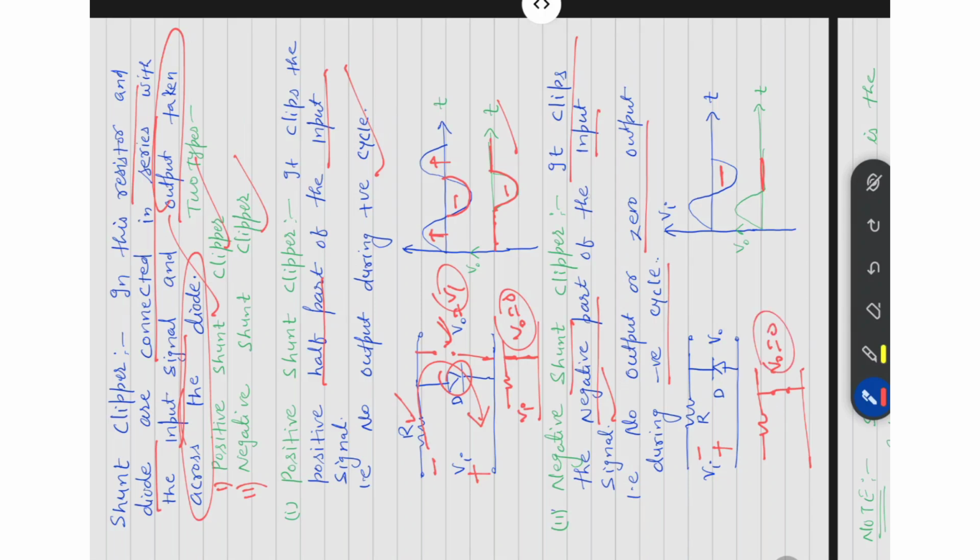That's why in the negative shunt clipper, in the negative cycle, the diode will be on. When the diode is on, we calculate the output voltage across the diode. Hence V0 will be 0.